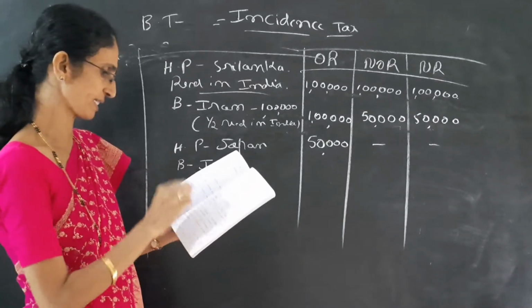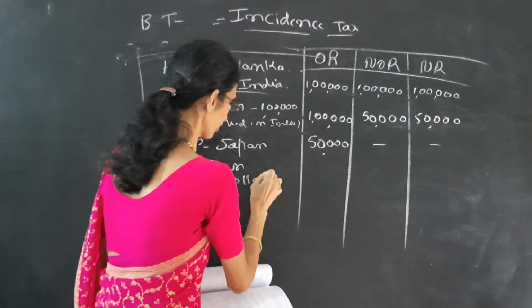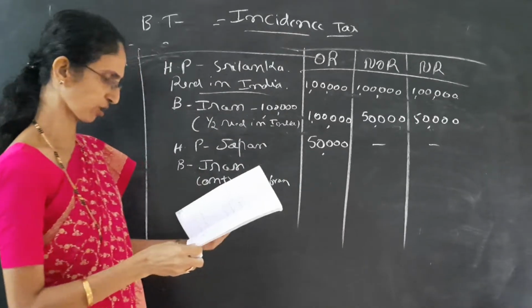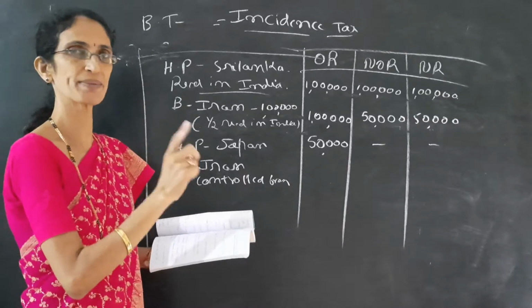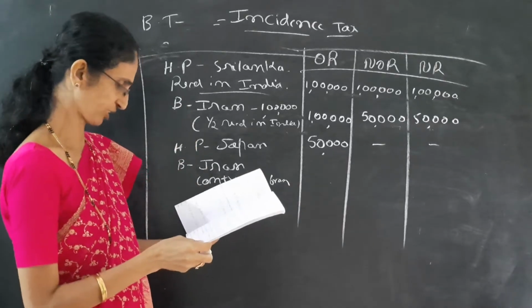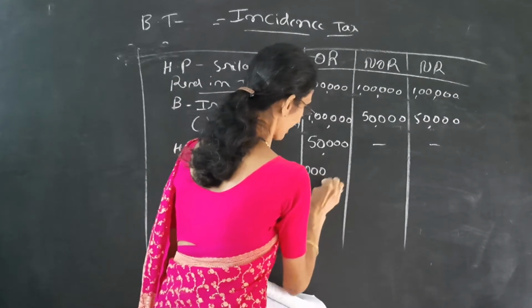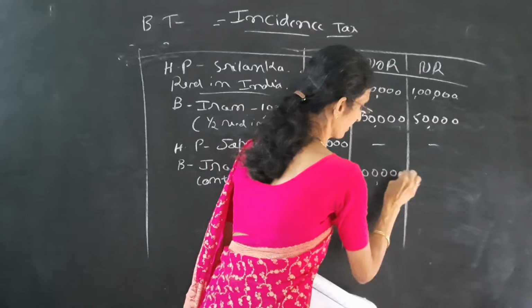It is important that it is controlled from India. If it is only given business in Iran, it means first column yes, but since the words controlled from India are given, the 2nd column is also yes, and the last column is dash. The amount is 2 lakh, so we write 2 lakh, 2 lakh in the first 2 columns, and the last column is dash.